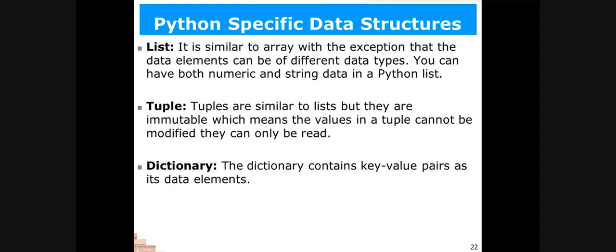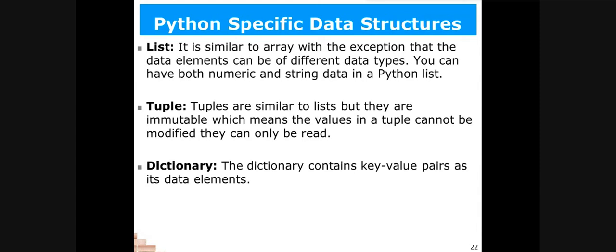The next data structure is a tuple. Tuple is similar to list. In the same manner that we create lists, in the same way we will be able to create tuples. But there is one major difference between lists and tuples, that tuples are immutable.